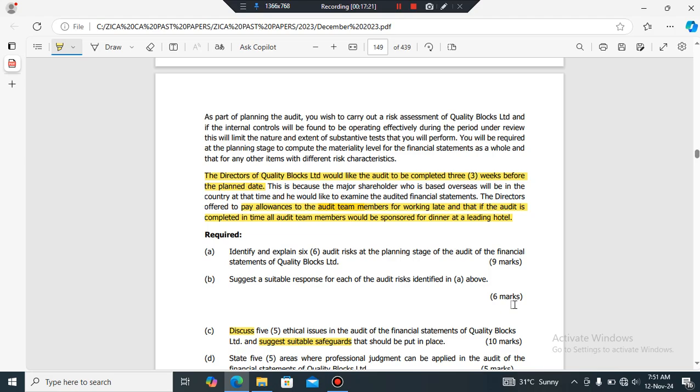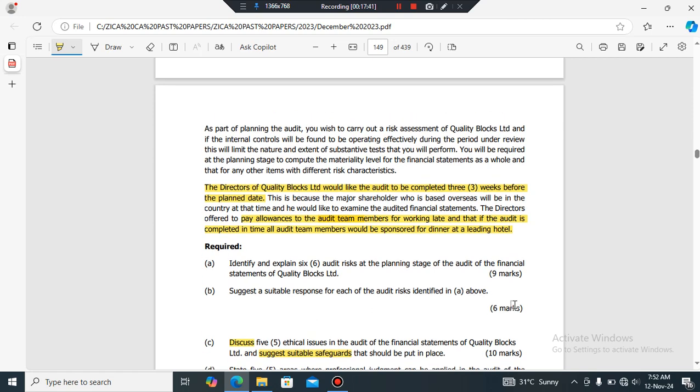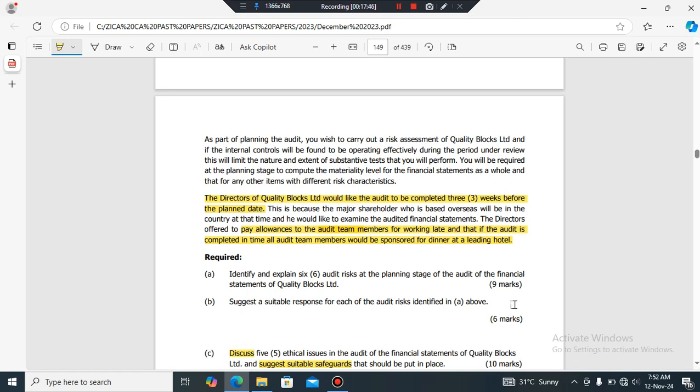But please, whenever you're responding to the questions, you need to make sure you are touching on the ethical threat which is being affected. Point number 2, the professional ethic which is being affected, right? When you identify the ethical issues in the scenario, and when you are explaining, I'll emphasize, when you are explaining, you need to make sure you touch on the ethical threat which is being compromised, and then the professional ethics which are being affected.